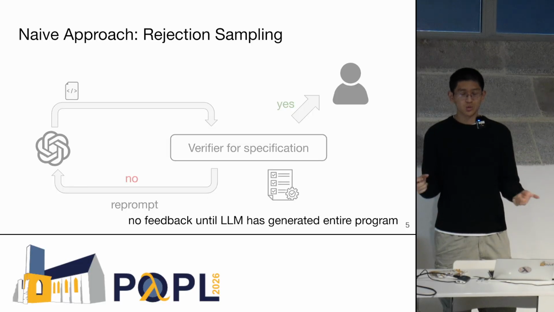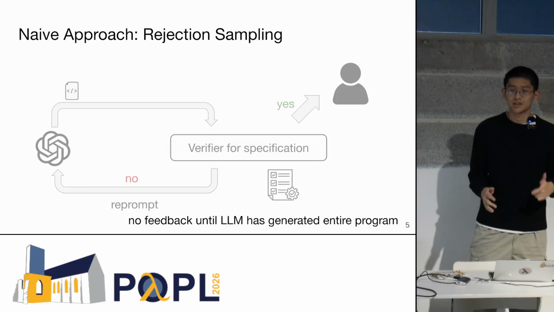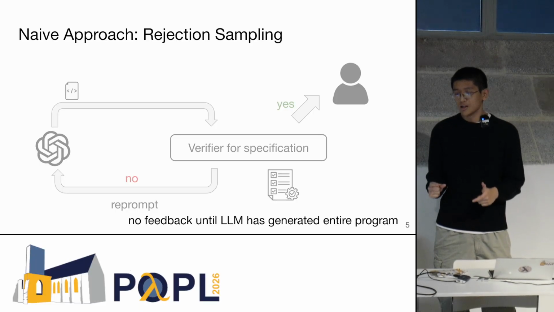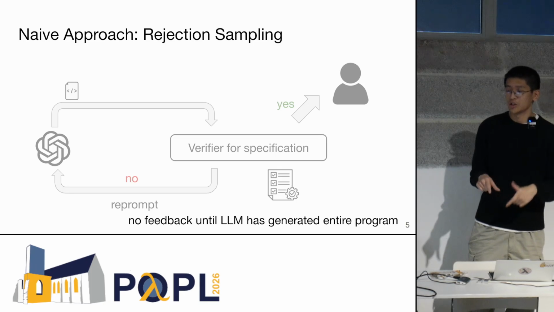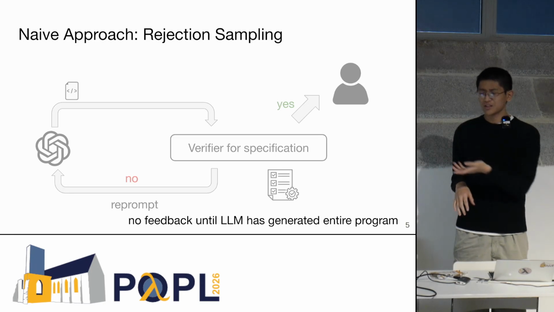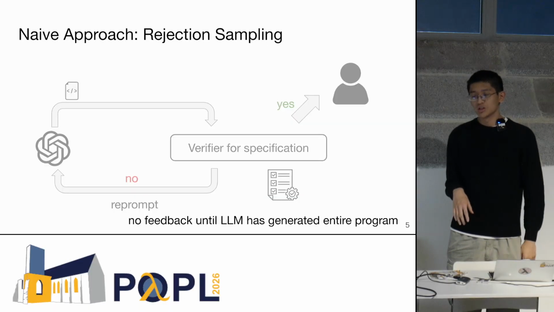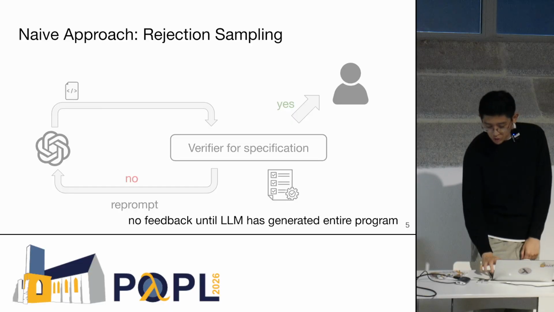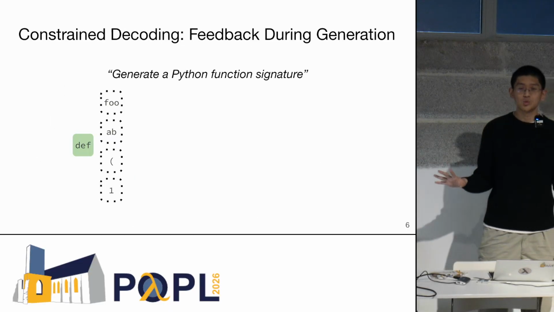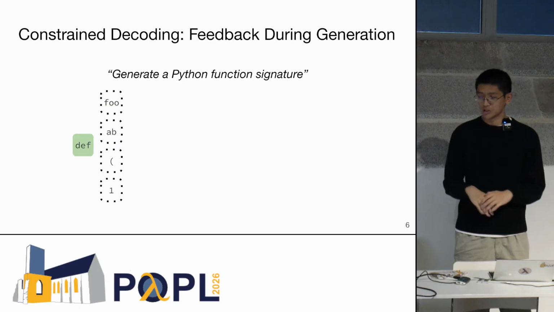In some sense, what we're really not doing here is maximizing the value of our specification, because ideally we would like to use the specification to inform the generation process. In this naive rejection sampling approach, the specification isn't being used until we've generated the whole program. So to fix this issue, people have come up with this idea called constrained decoding.